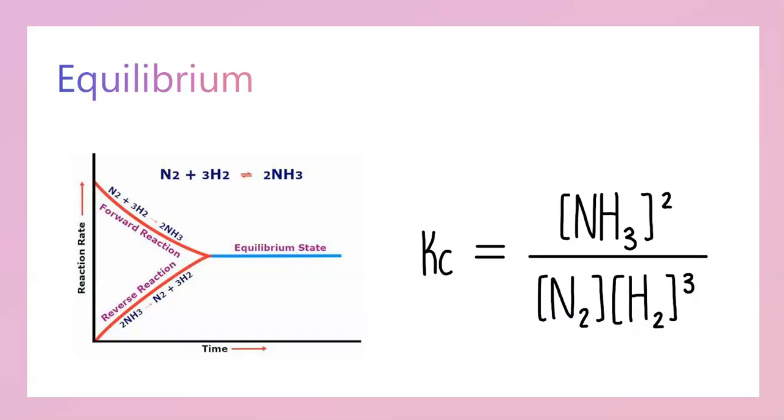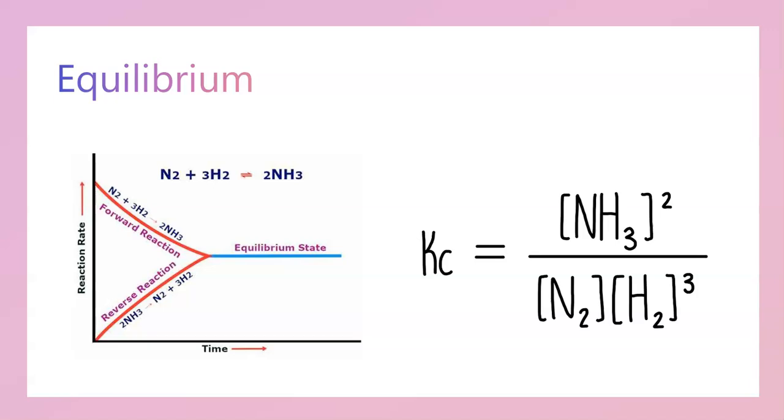The Haber process is exothermic. The reaction releases energy because the bonds formed in the product are stronger than the bonds in the reactants, leading to a net release of energy. Increasing the temperature shifts the equilibrium toward the reactants because the reaction is exothermic. Decreasing the temperature favors the formation of ammonia, shifting the equilibrium towards the products. Therefore, a compromise temperature between 450 and 500 degrees Celsius is chosen to balance a reasonably fast reaction rate with a satisfactory yield of ammonia.